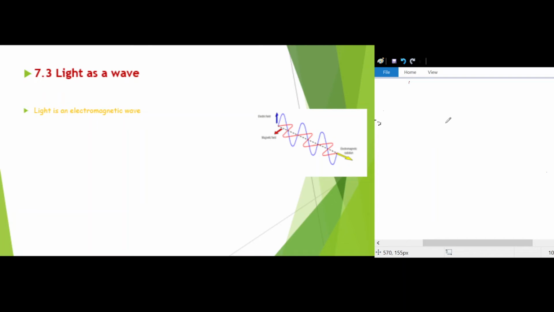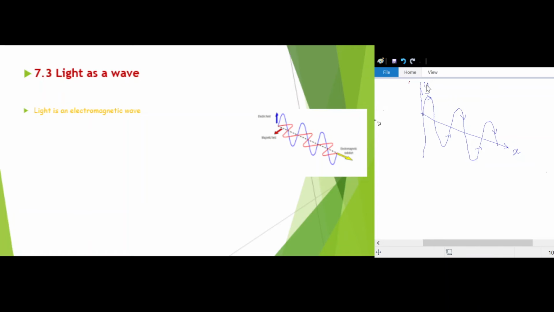Suppose this is the direction of propagation of light. So this is suppose the x-axis I am drawing, and this will be the y-axis. Now the light is propagating in this way. Now suppose along the y-axis the vibrations of this wave are there, and the direction of propagation of light is in this way. Okay, so the wave will come like this and propagate along the x-axis.